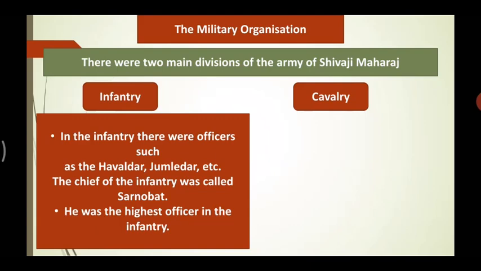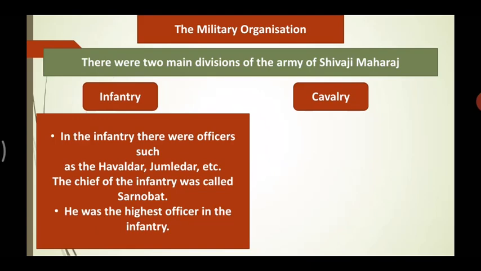In the infantry, there were officers such as Havaldar, Jumledar, and many more. The chief of the infantry was called Sarnobat, the highest officer who would look after the work of the army in the infantry.